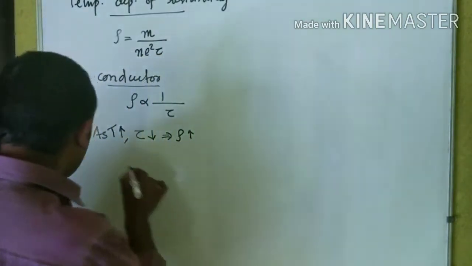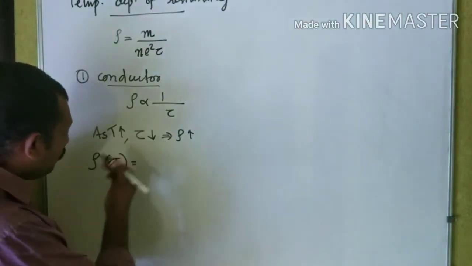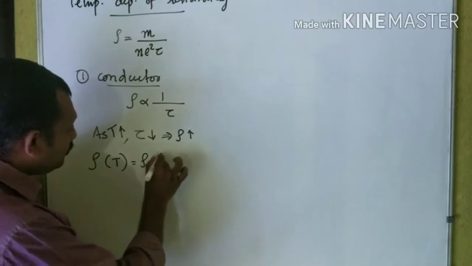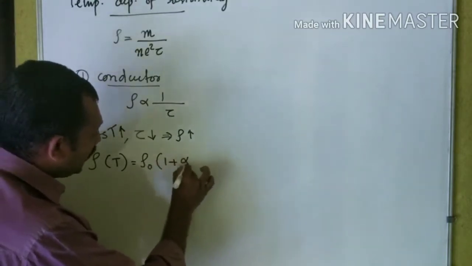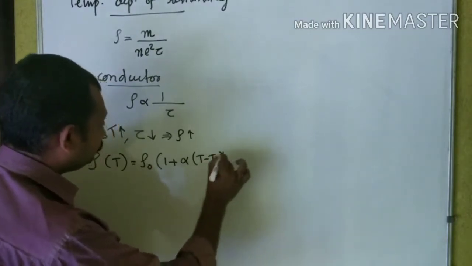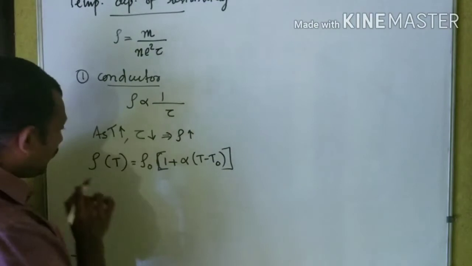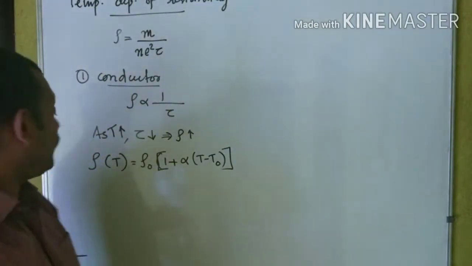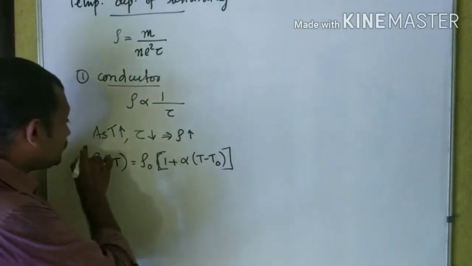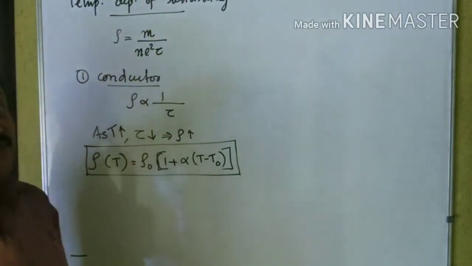That means the resistivity as a function of temperature can be written as rho of T is equal to rho 0 into 1 plus alpha into T minus T0. This is an empirical relation, something that is verified through experiment, and this is an equation applicable for a conductor.